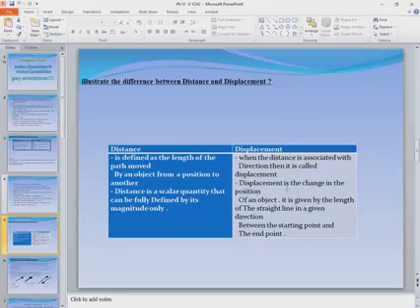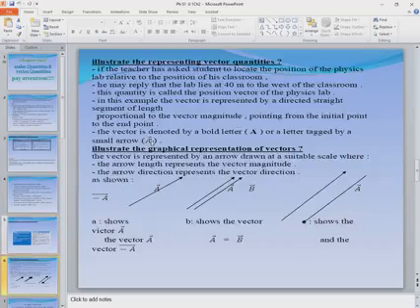Displacement is a change in the position of an object, and it's given by the length of the straight line in a given direction between the starting point and the ending point. Okay, now let me ask you this question. Try to answer this problem with me quickly.